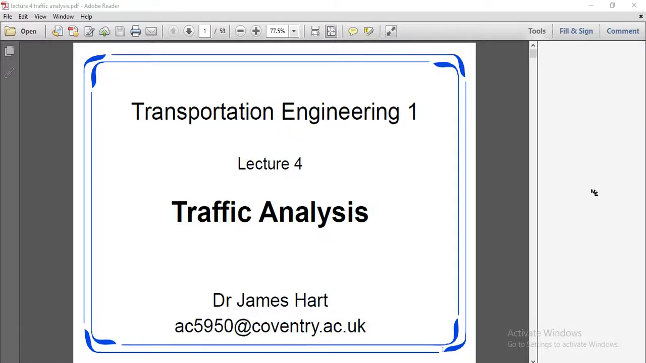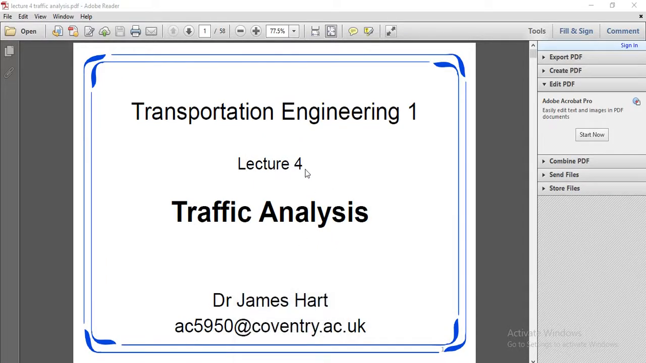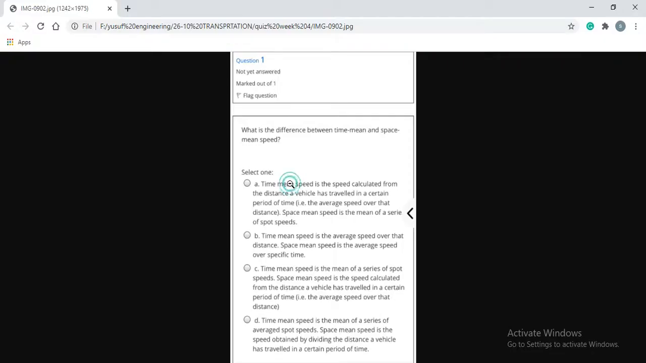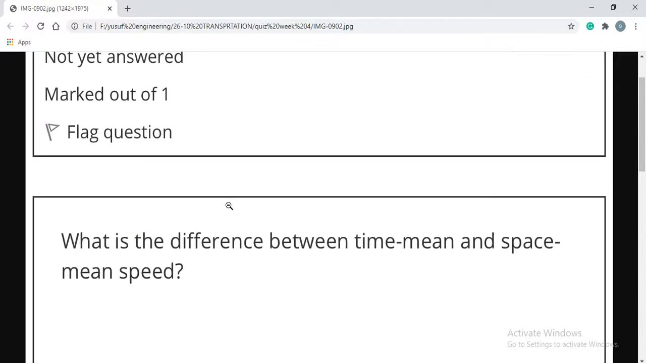In this lecture 4 we are going to solve the quiz of lecture 4 of the transportation subject. So in the starting, the question is, what is the difference between time mean and space mean speed? This question is of 1 mark.